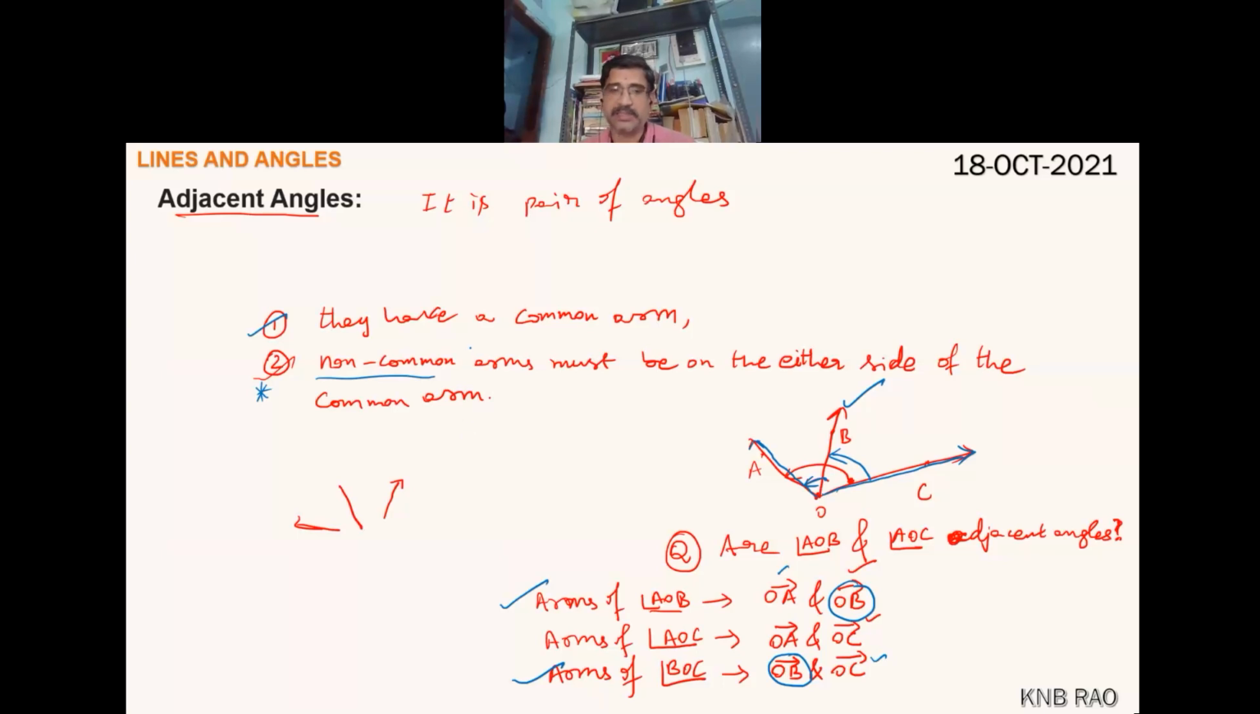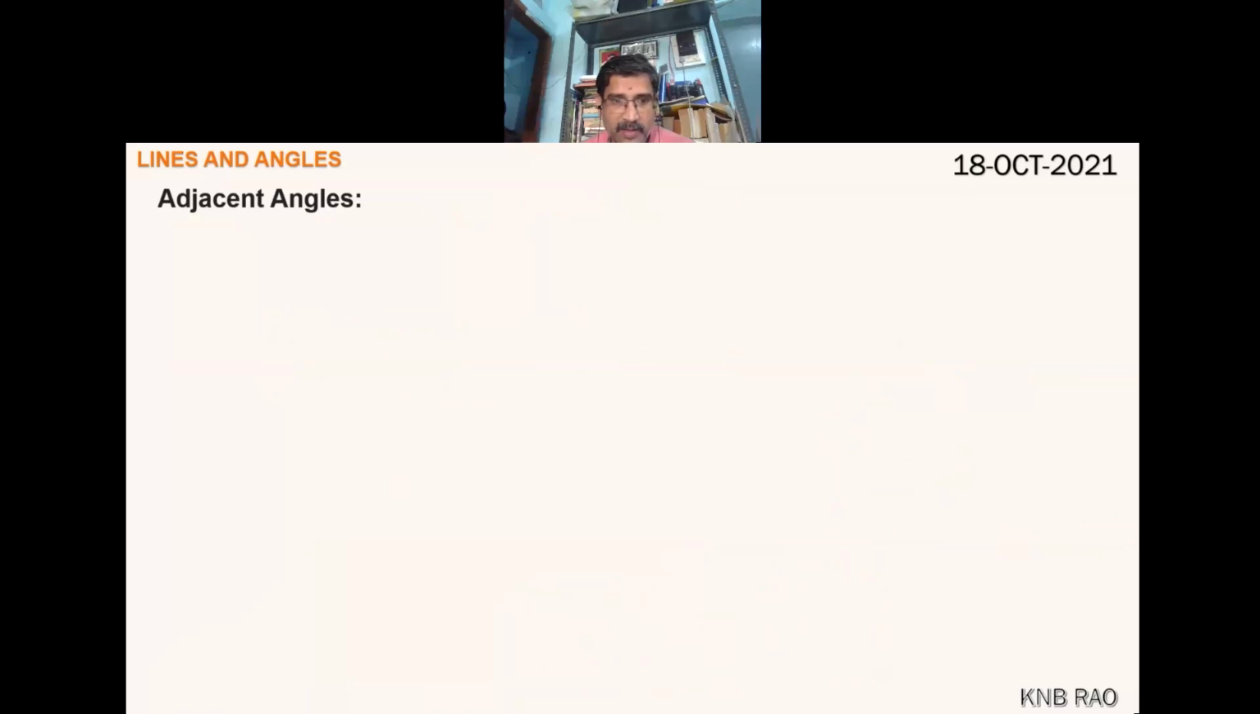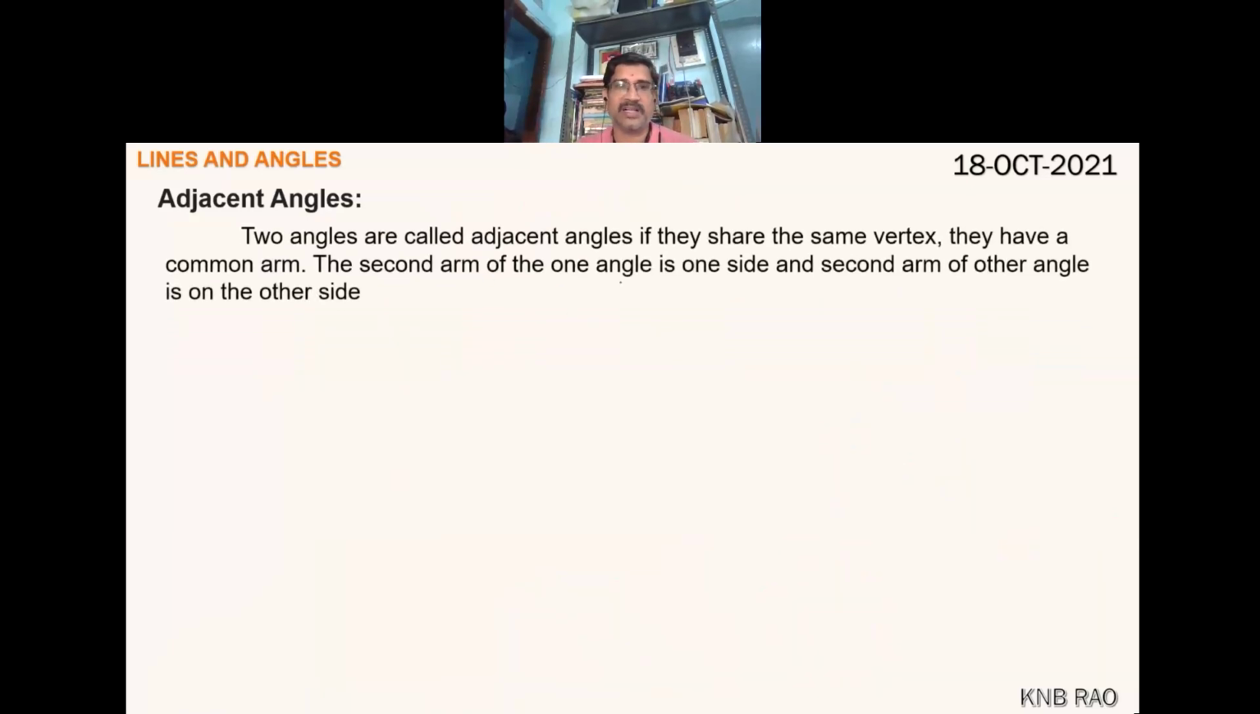So adjacent angles is a pair of angles which have a common arm. That is condition 1. Condition 2, whose non-common arms must be on either side of the common arm. So this is the definition. Shall I wipe out all this? Okay. Two angles, or a pair of angles, are called adjacent angles if they share the same vertex and they have a common arm.